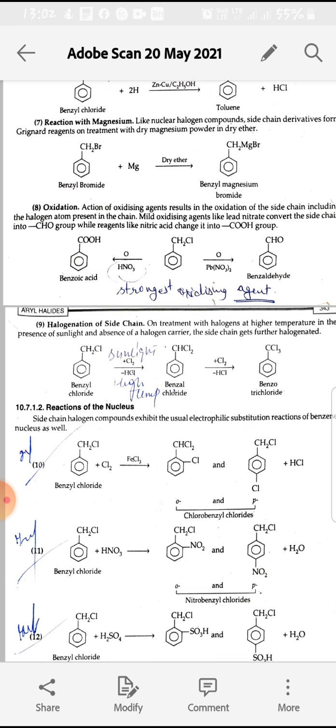Next is oxidation. In this we take two types of oxidizing agents. One is a mild oxidizing agent, and the second is a strong oxidizing agent. HNO3 acts as a strong oxidizing agent, that will oxidize the whole molecule into the COOH group. So there will be formation of benzoic acid from the benzyl chloride. If we take a mild oxidizing agent, lead nitrate, then from benzyl chloride there will be formation of aldehyde. So from a strong oxidizing agent, acid formation, and from a mild oxidizing agent there will be aldehyde formation.